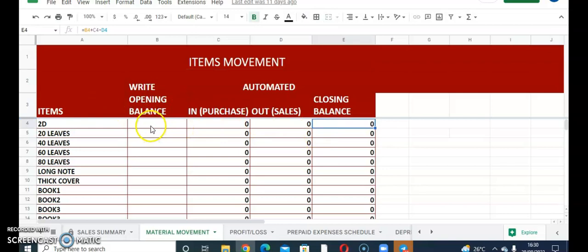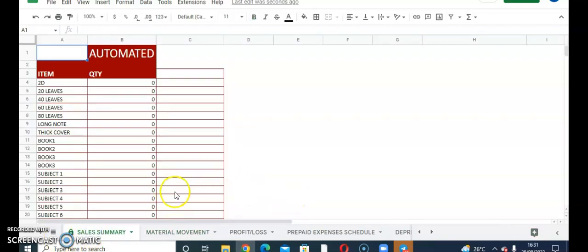So assuming what is here is 20. Okay, here is where you record all the opening balance. For instance, if you buy this software now, let's say there are some uniform and books that were remaining before you got the software. This is where you put them as your opening balance. So as you record your purchases, the total comes here. You are not the one to write anything. It has been formulated for you. As you record your sales here, it summarizes it and brings it here, and here automatically you will see your balance. You are not doing anything here. All this information will come from this sales summary and also from your purchases summary.